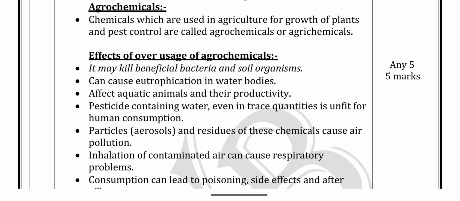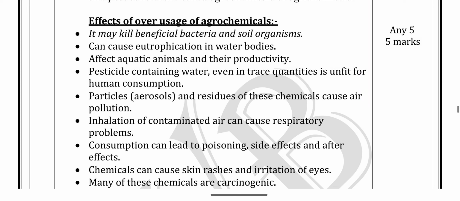Eutrophication: runoff makes water bodies grow with more nutrients than present in the water, so the entire water environment grows so many plants. It affects aquatic animals and their productivity. Pesticide-containing water, even in trace quantities, is unfit for human consumption. Sometimes there is contact with the particular chemicals that affects humans.